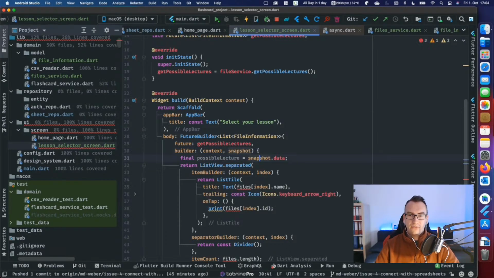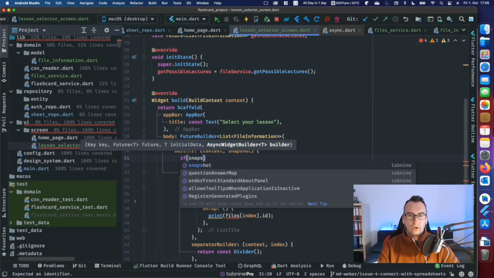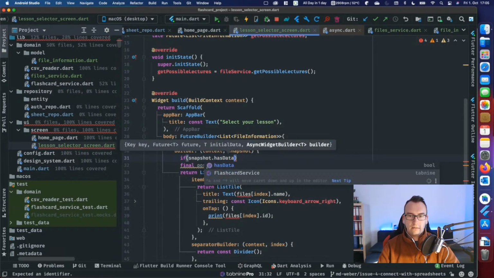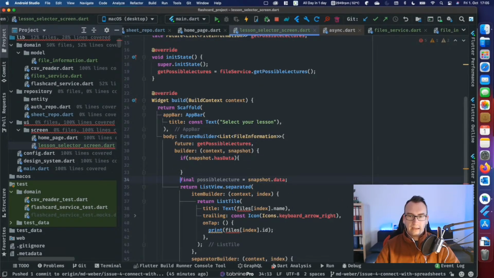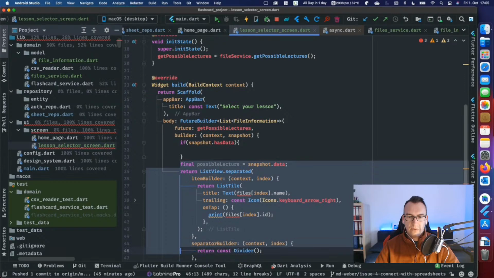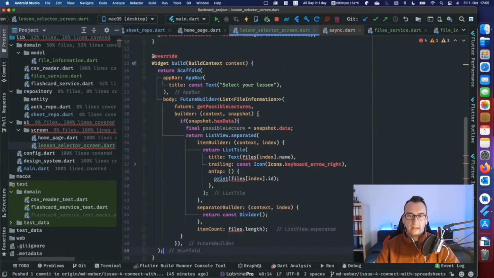We know that if the snapshot has data, then we can do things like that. We can ask for this and we can create this list view here and put it all inside here. And now, of course, we call for files, but these are all the possible lectures everywhere.